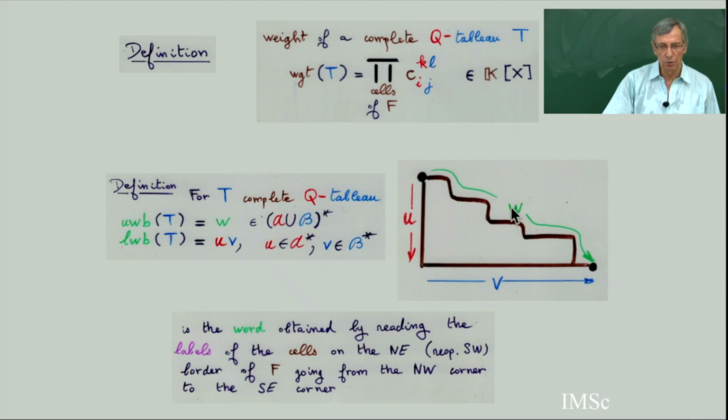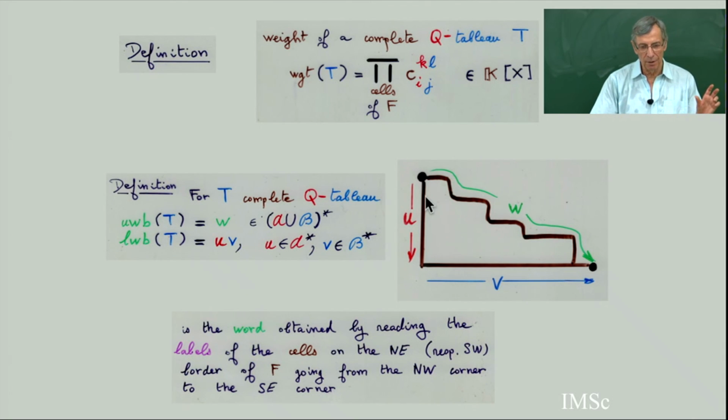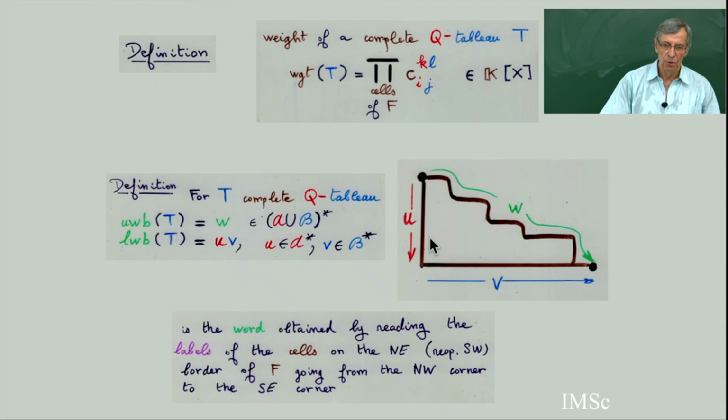So W is a word. Once you label all the cells of the Ferrers diagram, if you look at the edges of the border, there is some label on the edges, which are some letters, blue letters or red letters. So you get a word, W, reading the border of the complete Q tableau, and reading the southwest border, you get a word, UV, U in the alphabet of red letters and V in the blue letters.